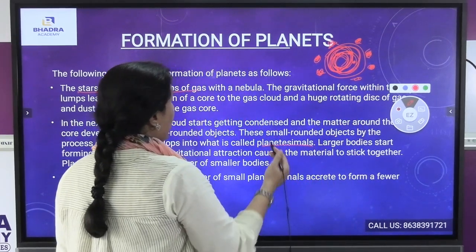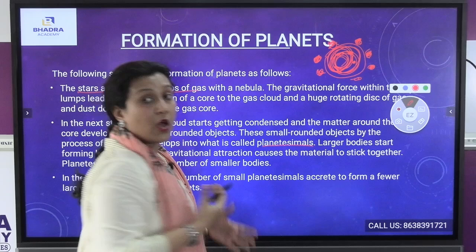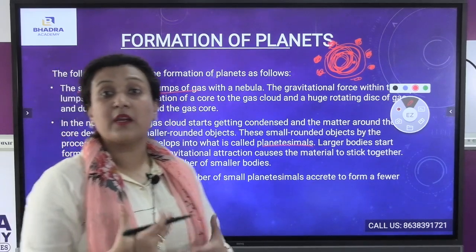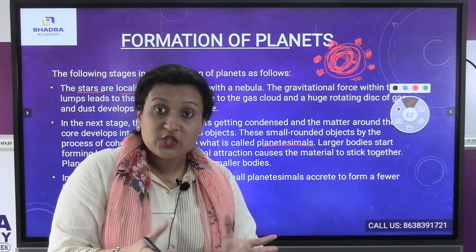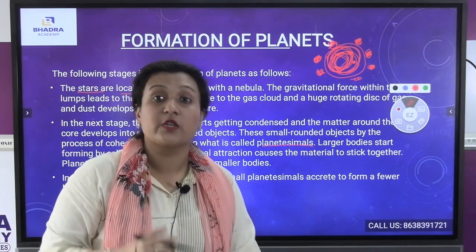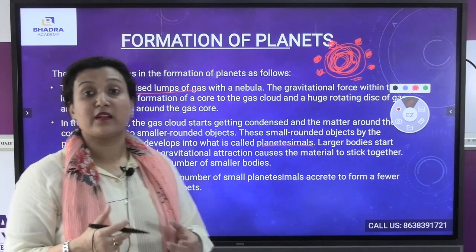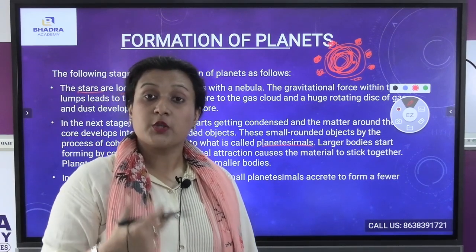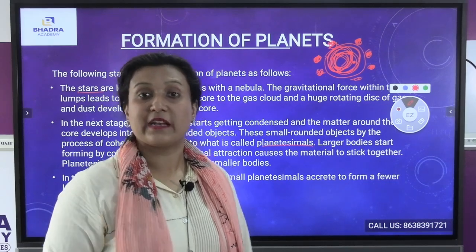As a result, all the rotating disk was slowly becoming condensed, and that condensation resulted in the formation of the planet. That process of formation of the planet is termed planetesimals.